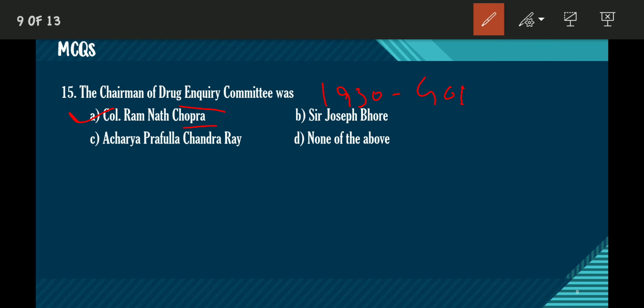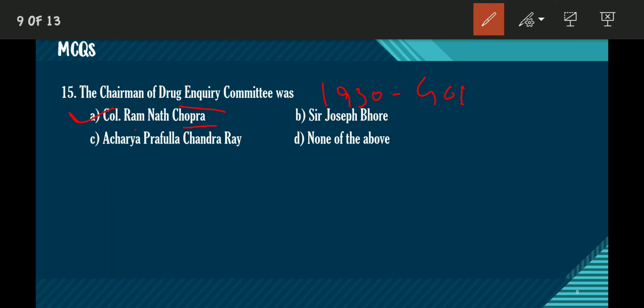And by this committee's recommendations, it put forward that there is a need of proper legislation, control, and proper recognition and identification for the import of drugs. Import, control, and legislation, all these factors were formed in an organized way by the recommendation of this Chopra Committee. So this committee's recommendations are a very important milestone in the development of the pharmacy field in India. So the Colonel Ramnath Chopra committee is very important.